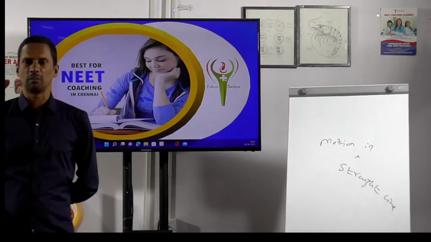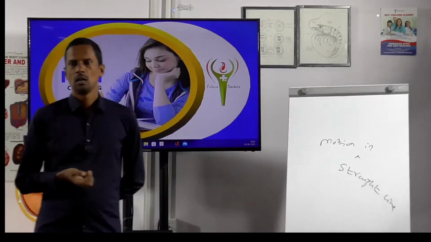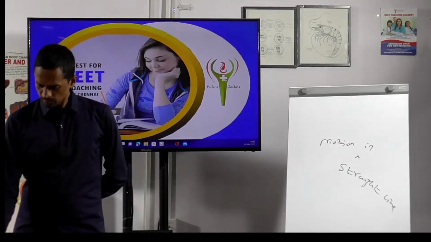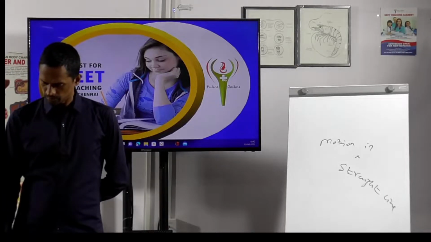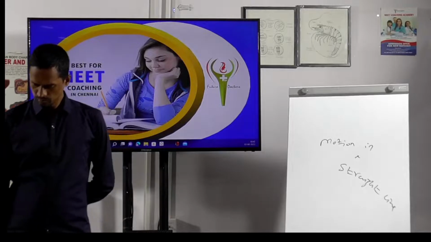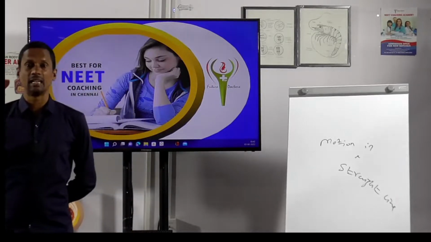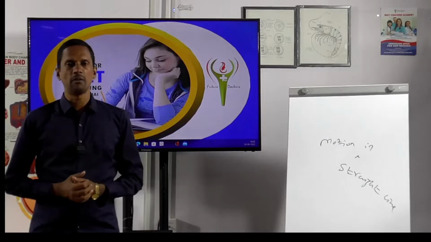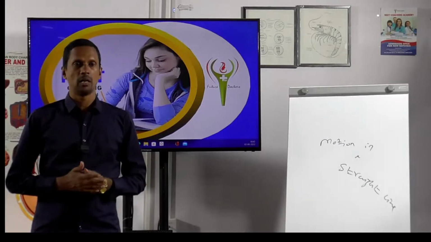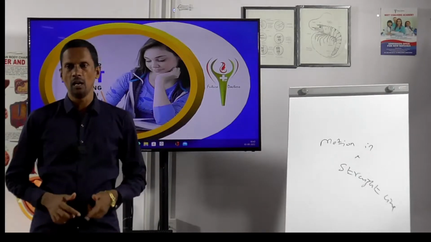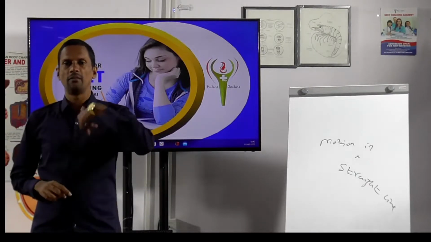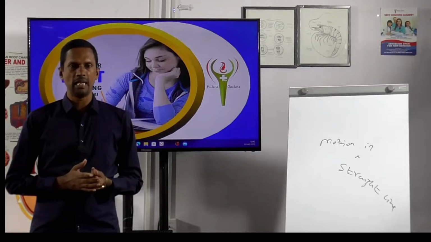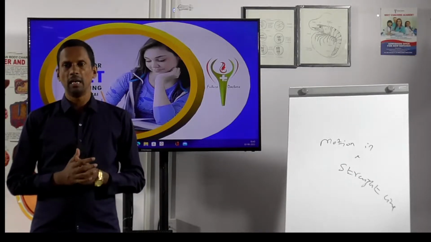So now the velocity of object B is the displacement of object B by time T. Now VBA is the relative velocity. Relative velocity means how the velocity of B will look with respect to the velocity of object A. So velocity of BA is equal to velocity of B minus velocity of A.